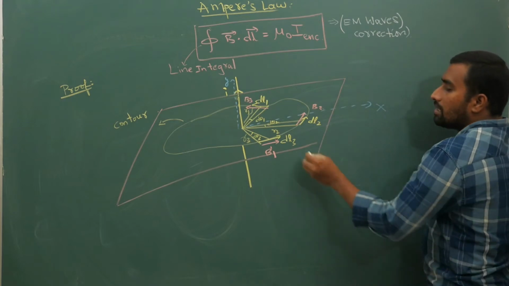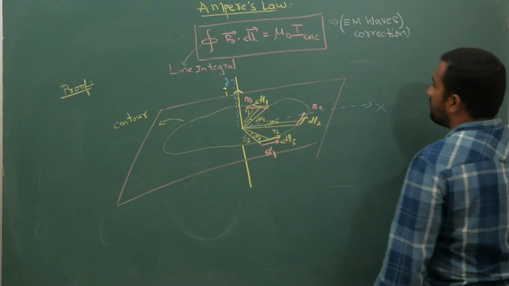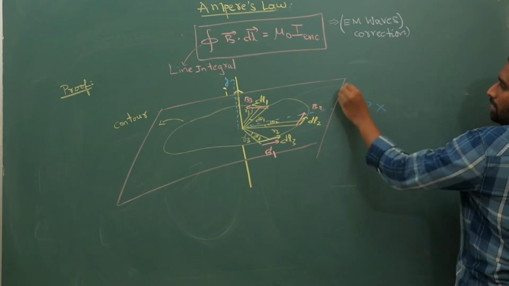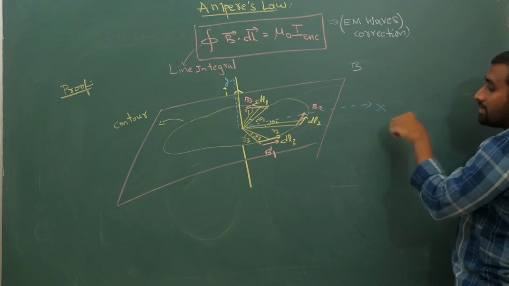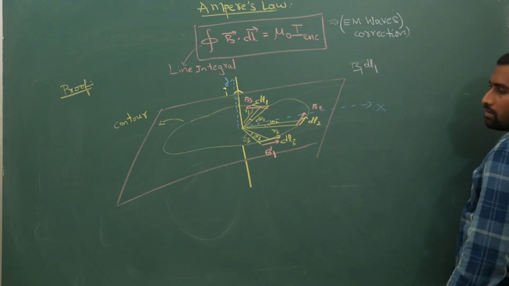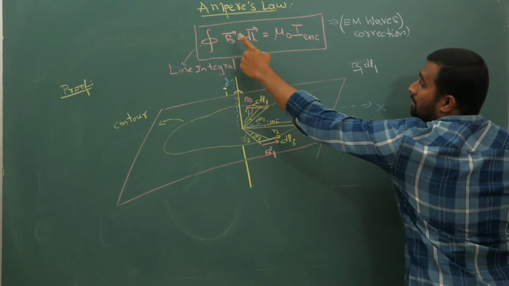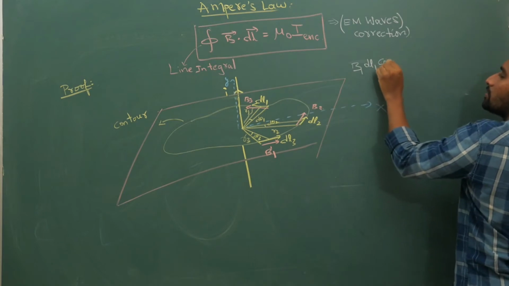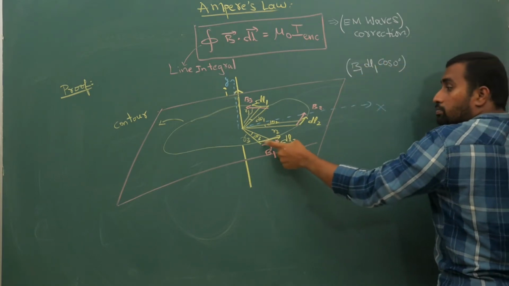Now if I apply the line integral of B dot dl, you get B1 times dl1, because in B dot dl the integration indicates a sum of dot products, and the angle is going to become 0. Why is it 0?